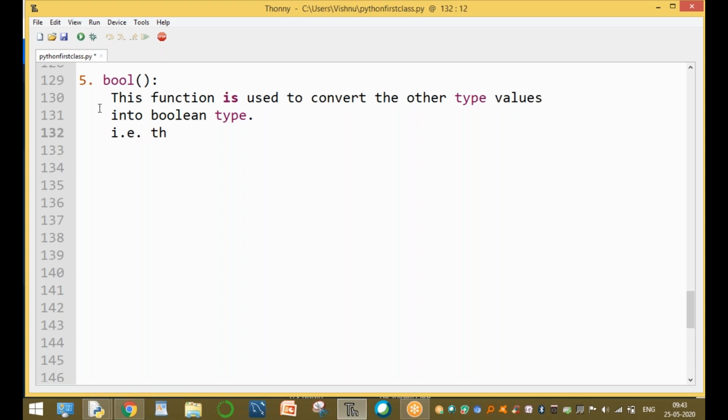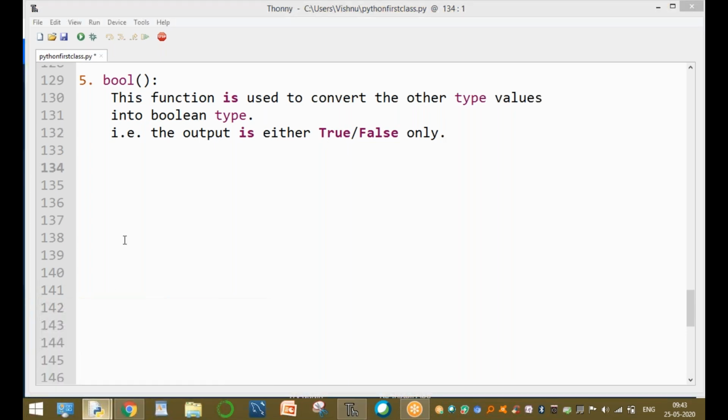The output is either a true value or a false value, only one value, because this function converts other values into Boolean type. Boolean means True or False, with T capital and F capital. Remaining all the characters are small letters only. It always has either a true value or a false value.